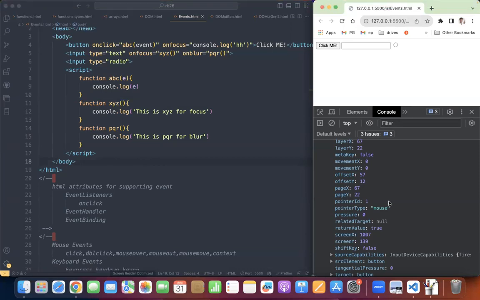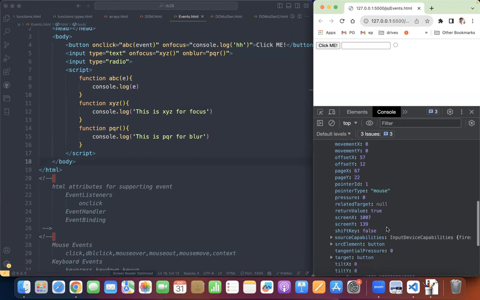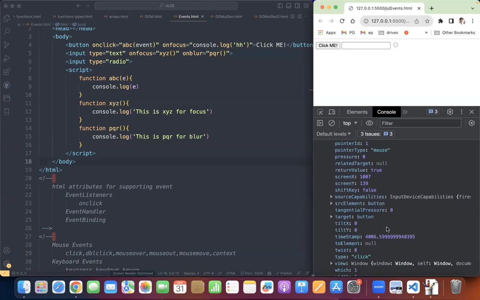This is screen. Screen X means screen starts from here. This window is starting from here, isn't it? So that is the dimension. Where you have clicked, what is the X direction, what is the Y direction, all these things we are able to see.